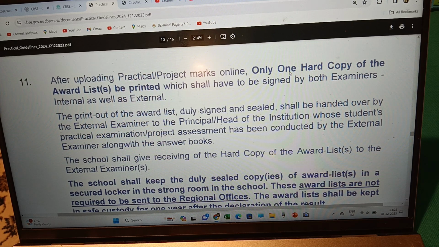So there should be one printout, and that printout should be given to the head of the institution by the external examiner, where he has conducted the project assessment, along with the answer books.